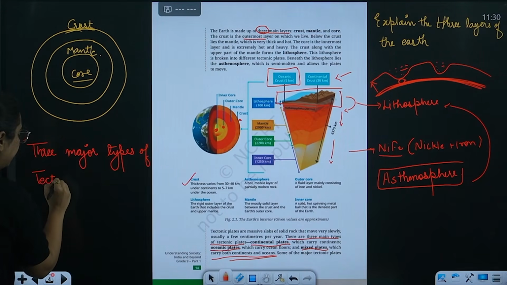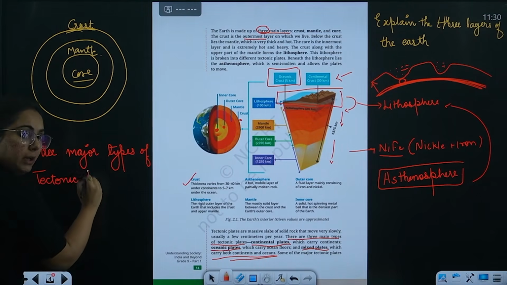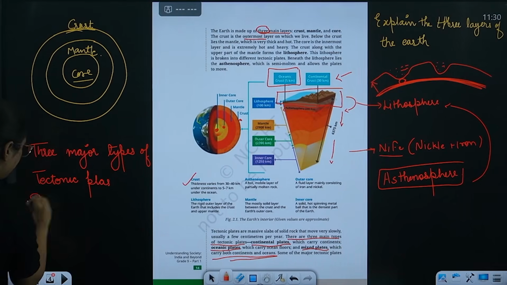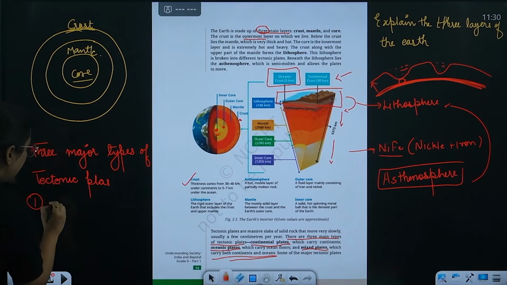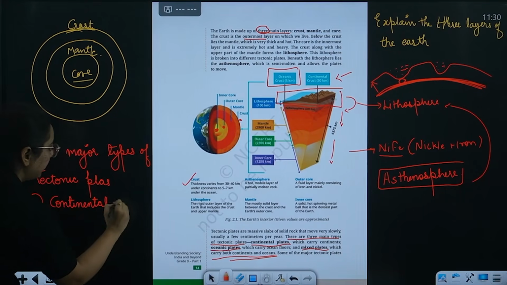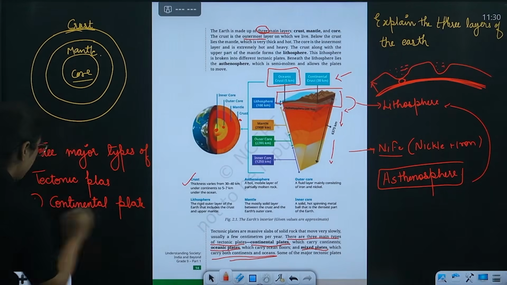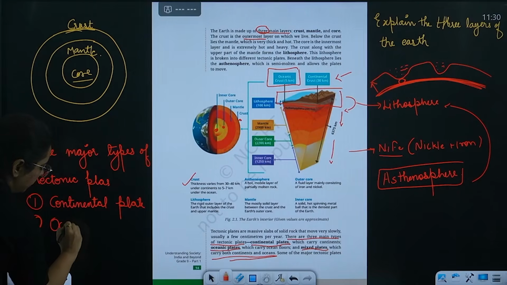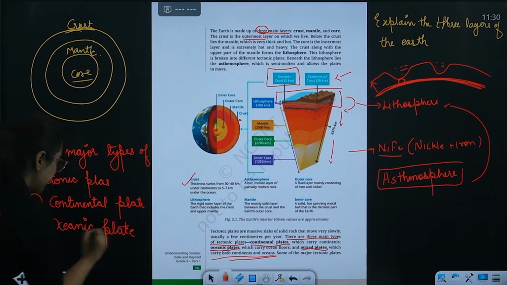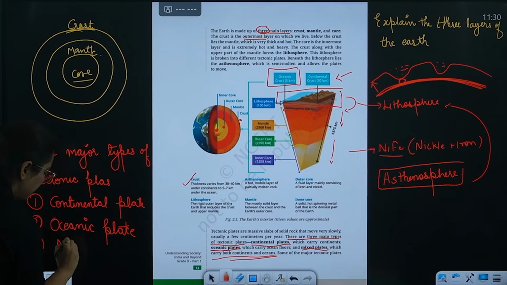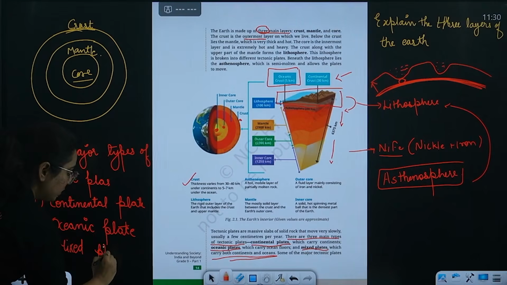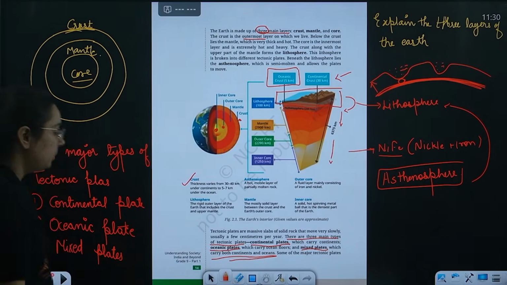What are those tectonic plates? There are three major types, and what are those? Number one is, beta, the continental plate, which means all landmass. Then we have the oceanic plate, that means all water, as well as the third one, that is mixed plate. And these are known as plates. When they move, it is known as plate tectonics, tectonic movements.